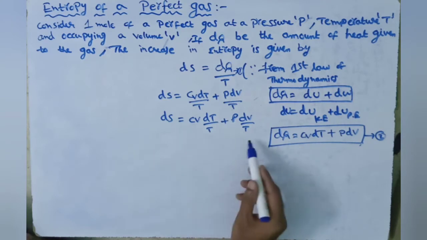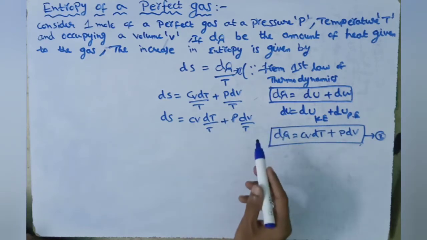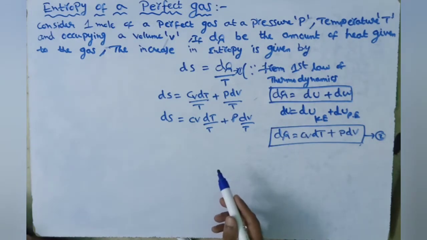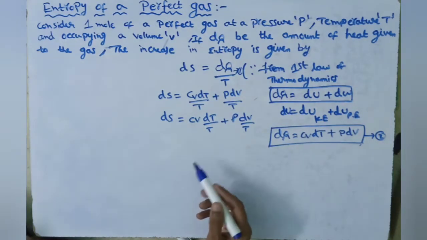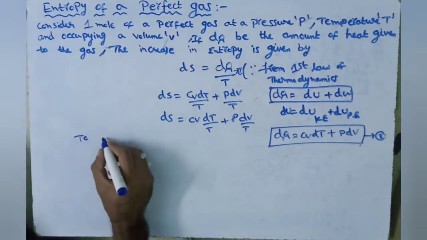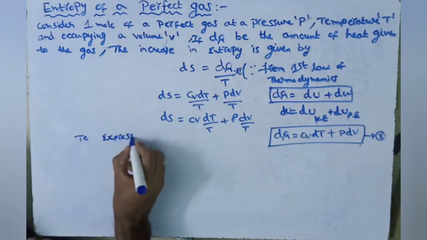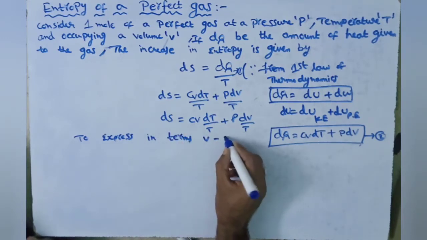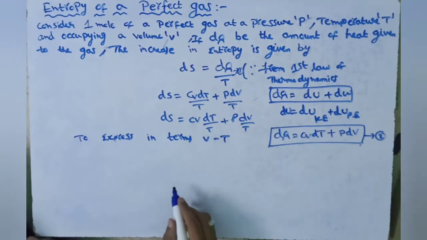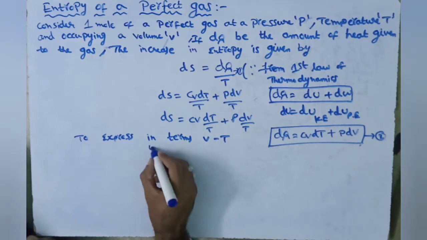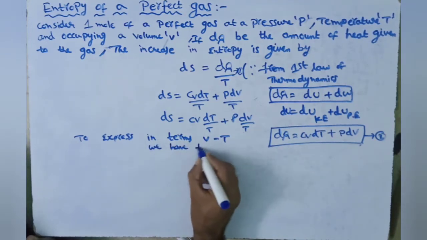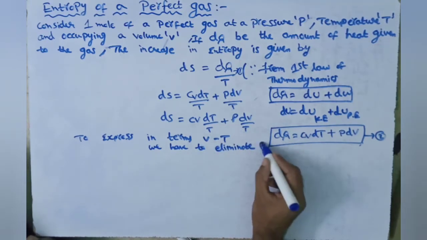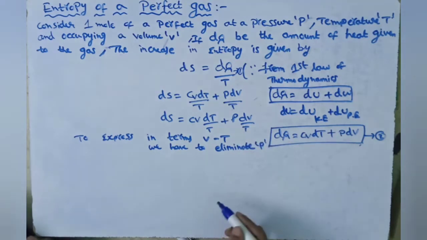Now we are going to express it only in terms of volume and temperature, so we have to eliminate the pressure P wherever it appears in the equation.